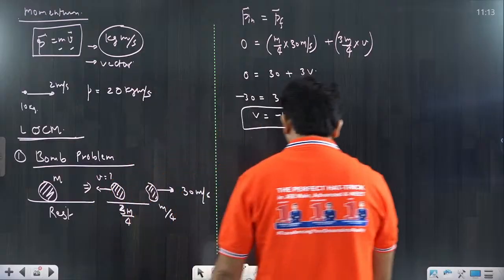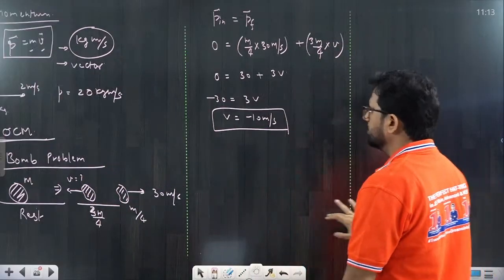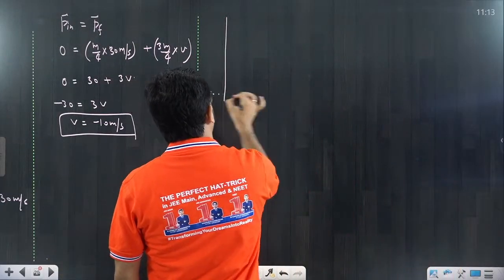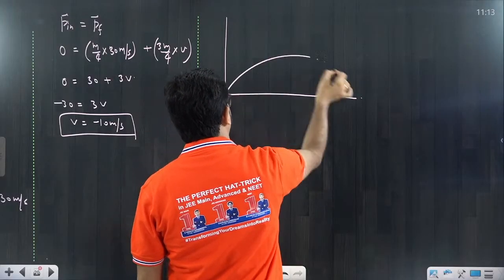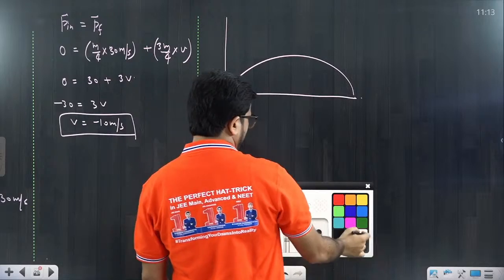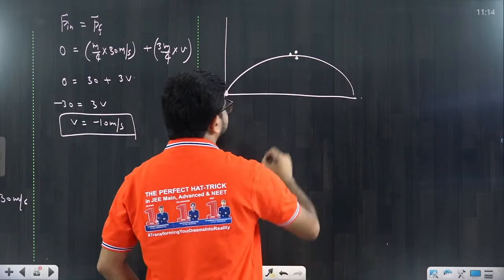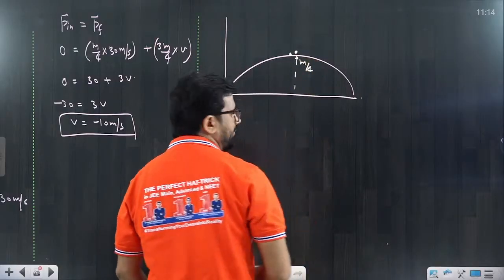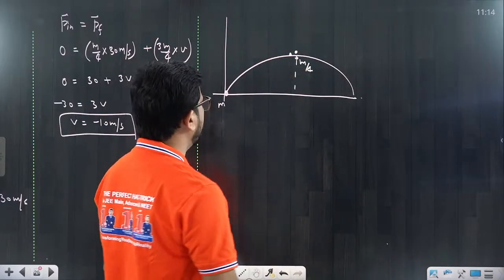Now come to another example I am giving you related to the bomb problem. Suppose there is a projectile motion. One projectile of mass m is thrown like this. At the highest point, it breaks into 3 particles. This one is m by 4, and it is a free fall, which means it is falling vertically downward with initial velocity 0.